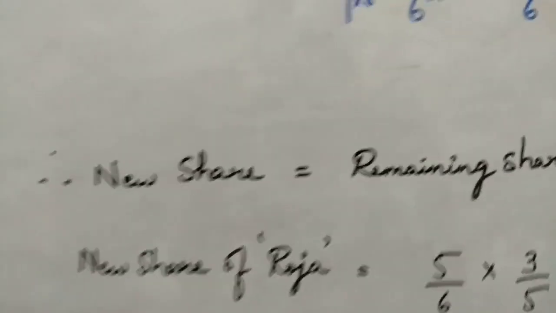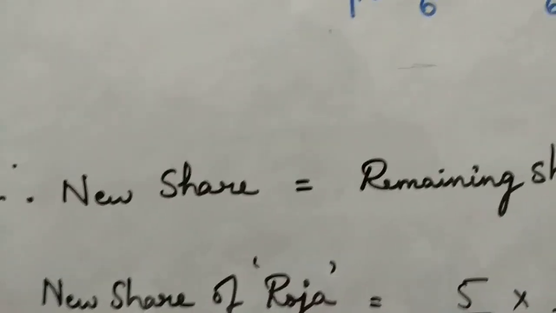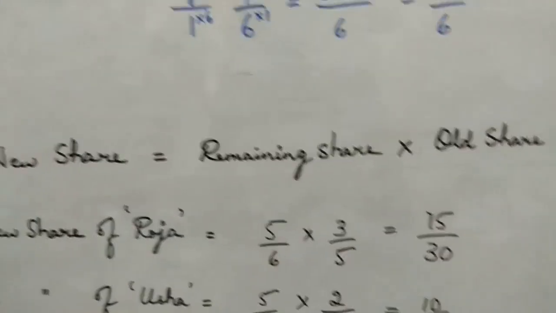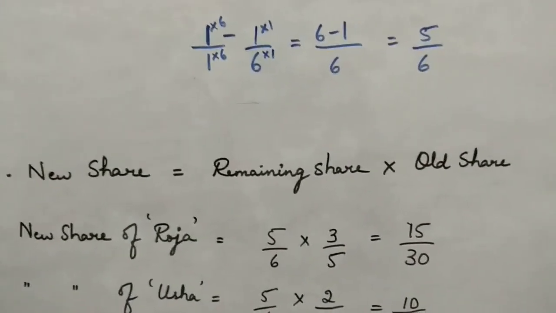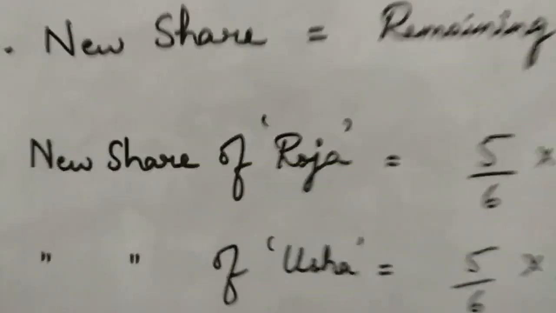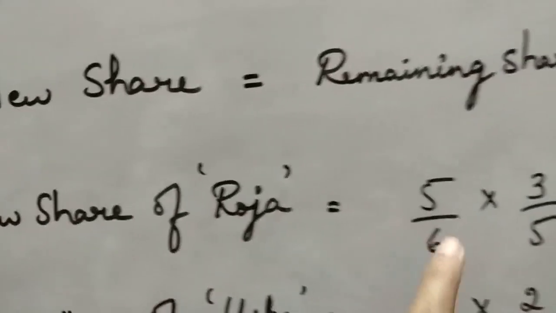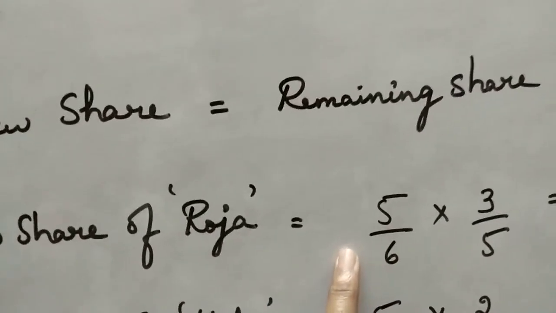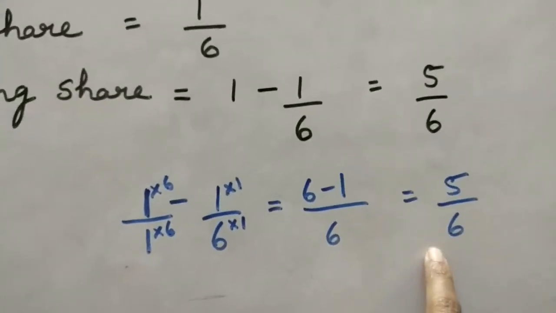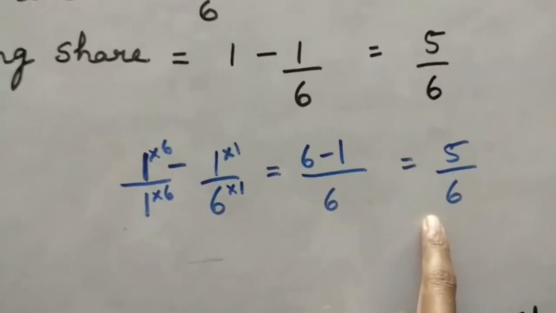We have found the remaining share. Next we are going to go for the actual calculation of the new share. So the new share formula is remaining share into old share. So new share is equal to remaining share into old share. So let us go for the first, new share of Roja. What is the remaining share which we got? 5 by 6.